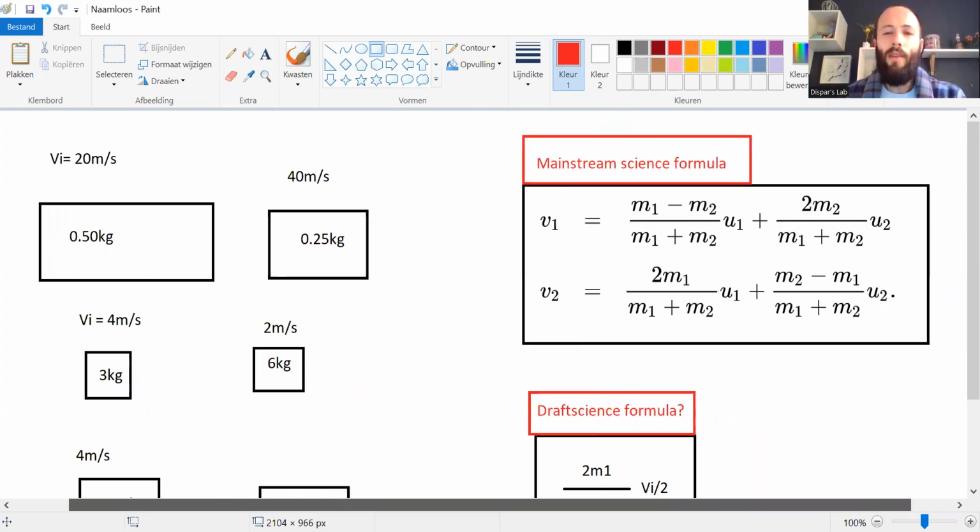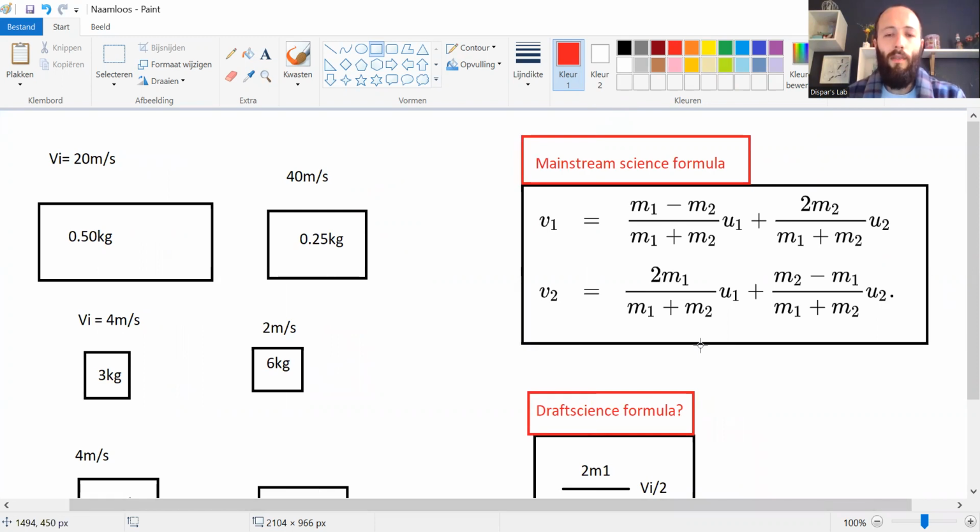Anyway, so I've been playing around with the formula that predicts the velocity outcomes of cart 1 and cart 2 after collision in an elastic collision. This same kind of formula that Professor Loon has been writing on his blackboard, which is this one over here. And so V1 is the cart 1 bouncing back after a collision. Now we are not really interested in that. We're mostly interested in the second cart being pushed forwards, which is V2.